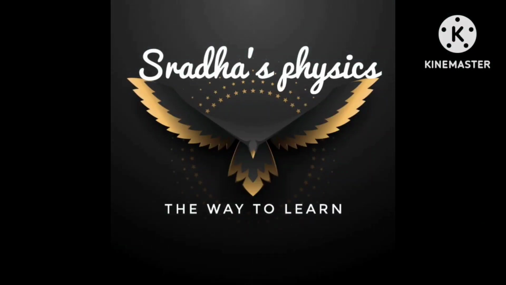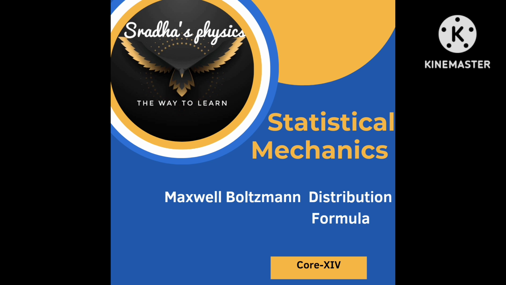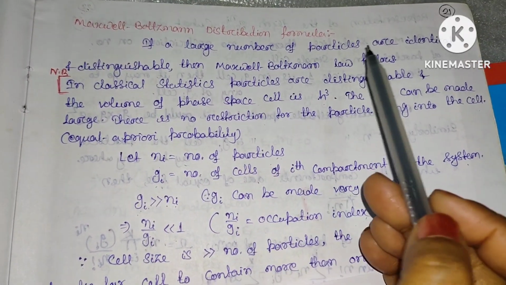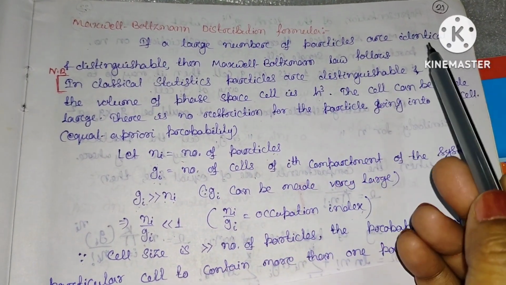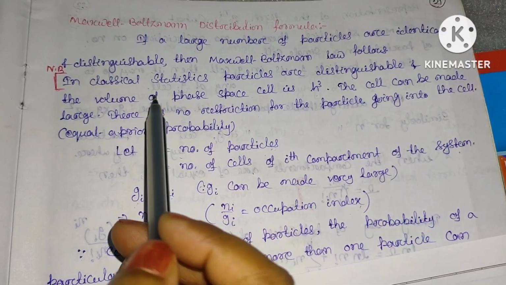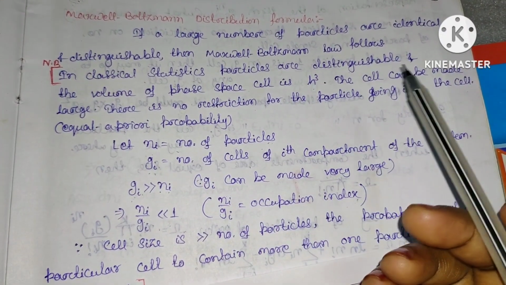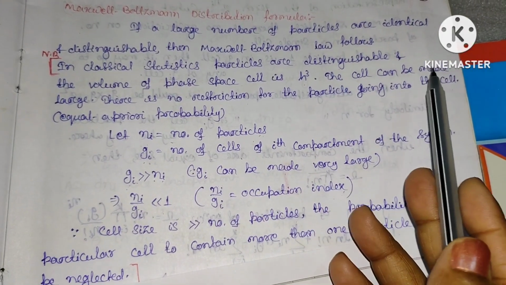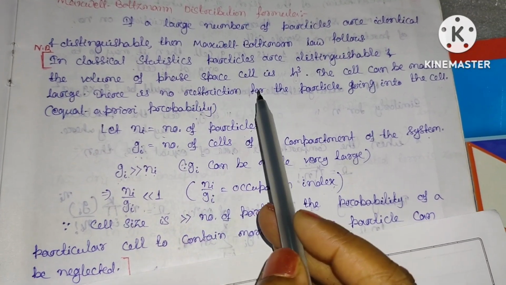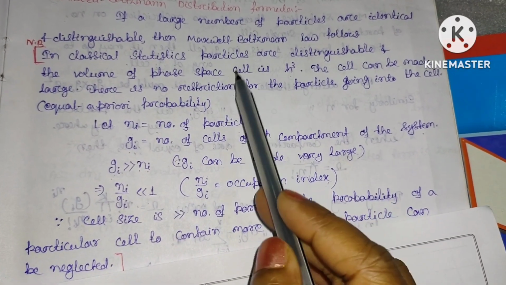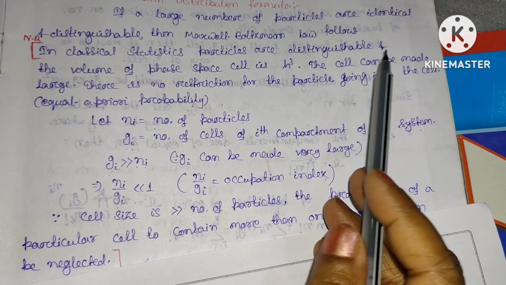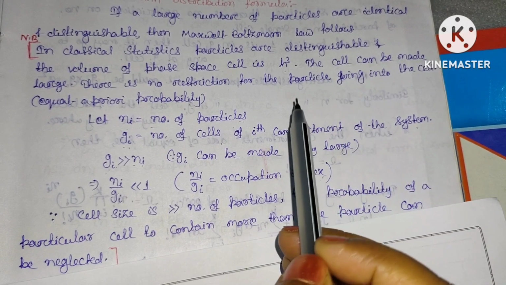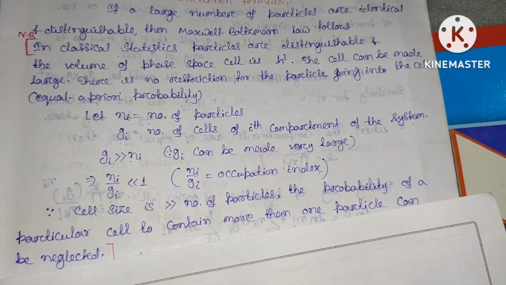This video is based on statistical mechanics as per the CBCS syllabus. Today our topic is the Maxwell-Boltzmann distribution formula. For a large number of particles that are identical and distinguishable, the Maxwell-Boltzmann law follows. It means that in classical statistics, particles are distinguishable and the volume of the phase space cell is h cube. So the cell can be made very large, so there is no restriction for the particle going into the cell. It means that equal a priori probability.